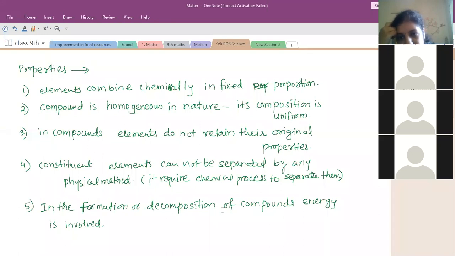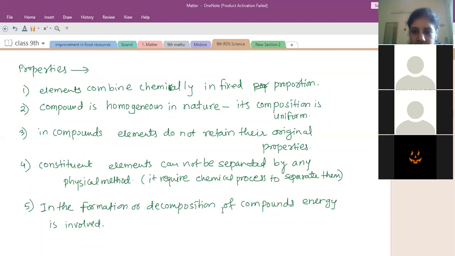Ma'am, milk. Milk is a mixture of proteins, fats, vitamins, minerals, and water. 80% of water is present in it. Okay. Kaushal, sanitizer, a mixture of alcohol and glycerin. Okay. Lohit.